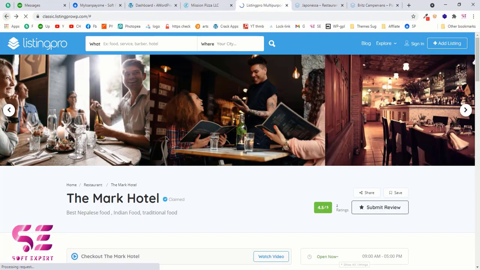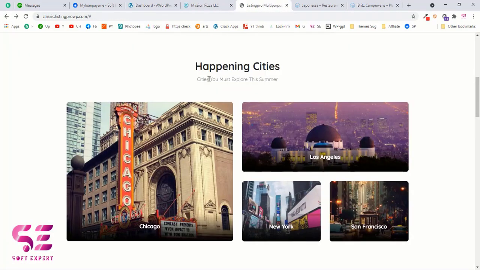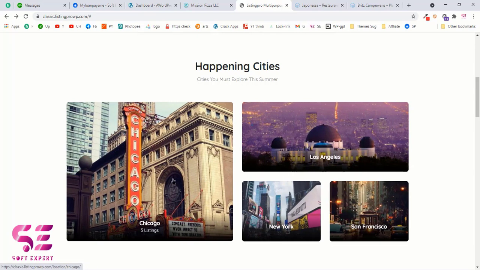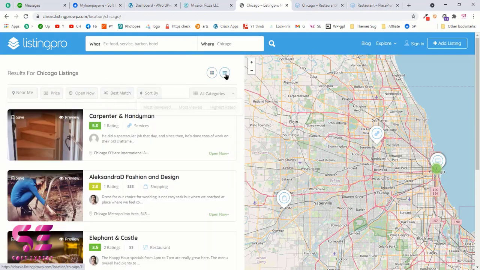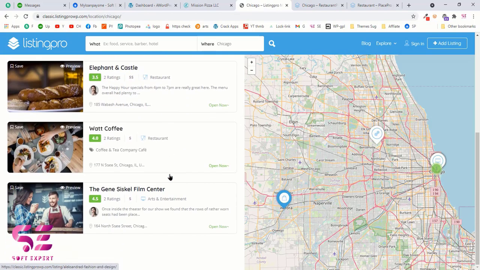Now let's go back, and here you can list a few specific places that you want. For example, they have listed these places, and if I open any of them, this will open that specific place, and as you can see, we have the listing over here and the map on the right side. We can again search for the specific place, and we can filter this listing as well. And if the user wants, they can switch to the list view, and this is how it will look.